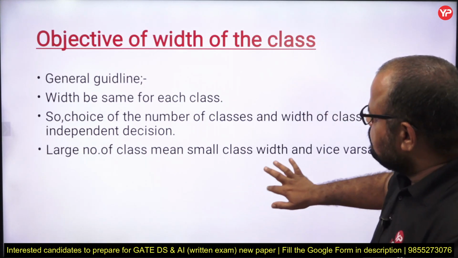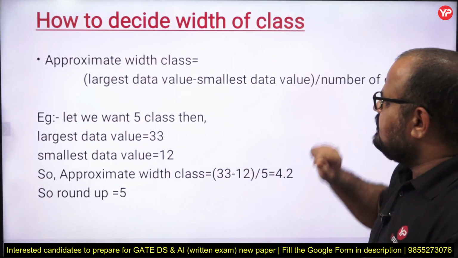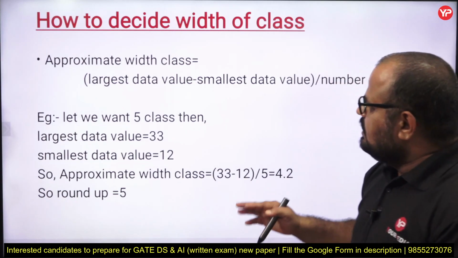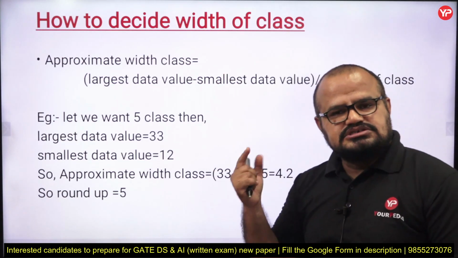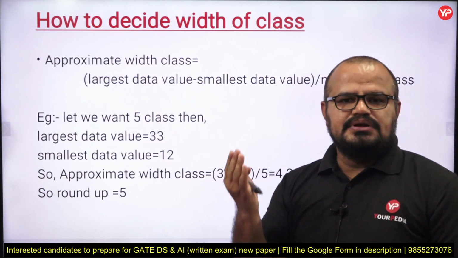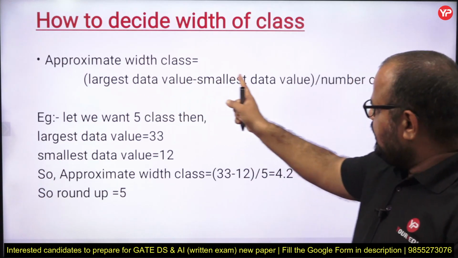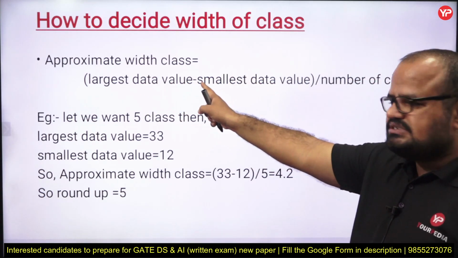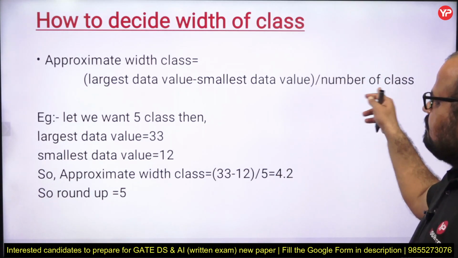Fine, my dear students. Next, third, how to decide the width of each class. If you want to find the width of your class, you take two values from your sample or population, the largest data value and the smallest data value, subtract them, and then divide by the number of classes.